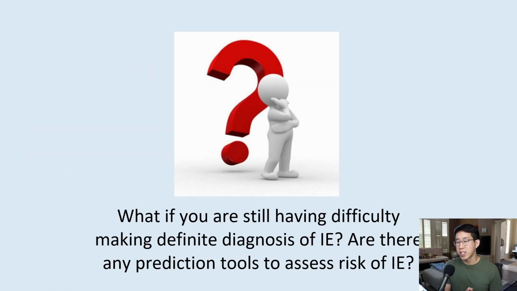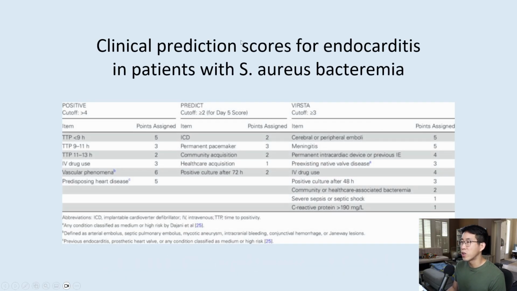Let's say you have a patient who is bacteremic and you are concerned they could have endocarditis, but the imaging has been negative so far. Are there any prediction tools that can help you assess the risk of infectious endocarditis? There are actually several clinical prediction scores for endocarditis in patients with staph bacteremia. You can see the POSITIVE score, the PREDICT score, and the VIRSTA score. The one I want to address is the VIRSTA score, which I've seen used in our hospital, but basically you get several different points based on specific findings that you may see.